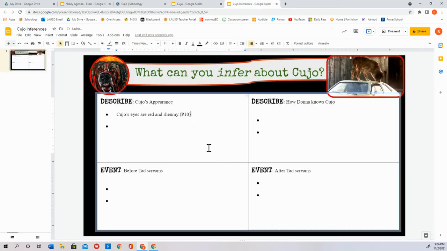Paragraph 10. Cujo's fur is covered in mud and blood. There you go. So events.